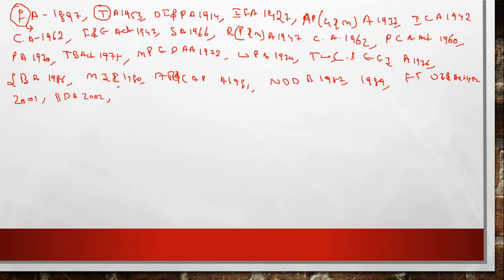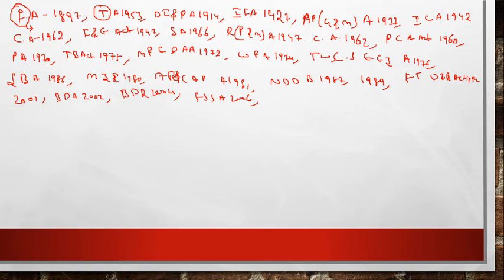Because here the word quarantine has come, and the word quarantine is very much familiar with the COVID-19 cases, that is quarantine, right friends? So you should refer this act very much. Next we see Biological Diversity Rules 2004. Next is the Food Safety and Standard Act of 2006.